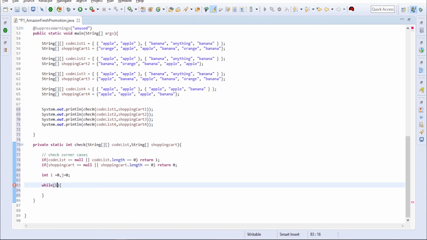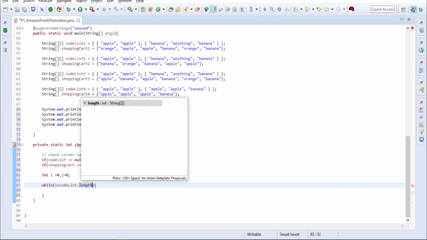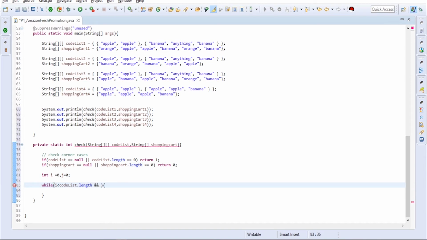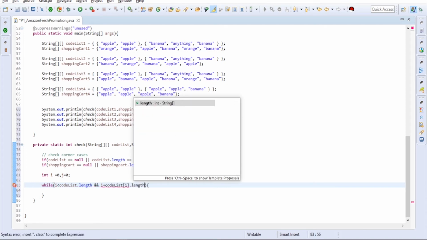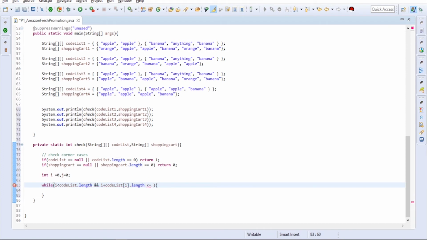So we will check the condition like i should be less than code list dot length, and the shopping cart index should be less than or equal to shopping cart dot length.